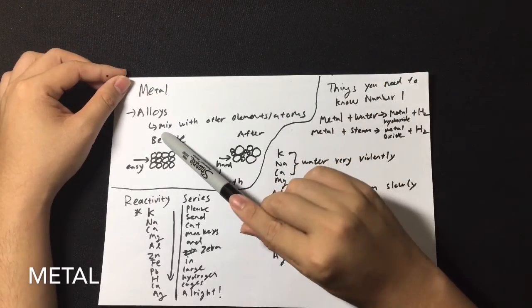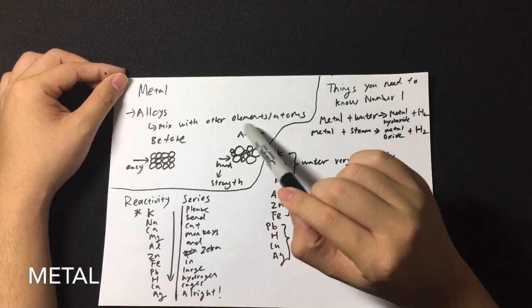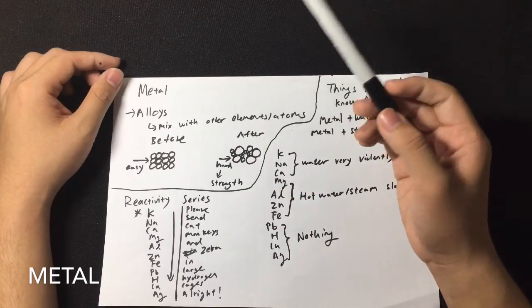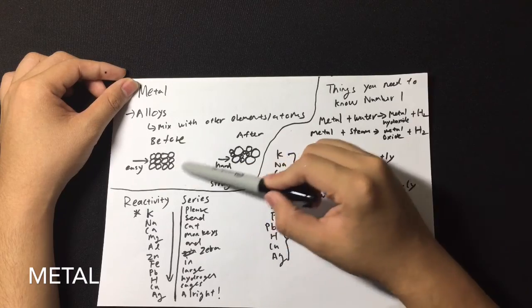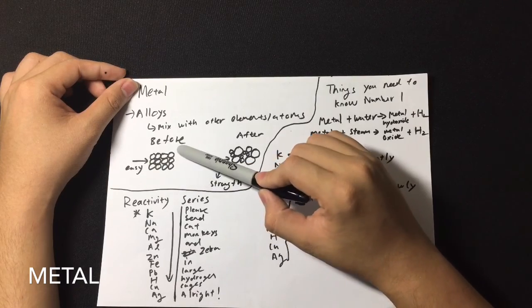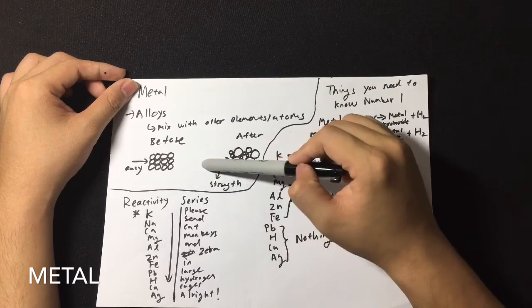Alloys is what we call where you have metals mixed with other metals or metals mixed with other elements or atoms. So before the metal is being mixed to form alloys, this is the structure. It's orderly and it's neat. Hence, it's very easy for you to push them apart, to slide them through.